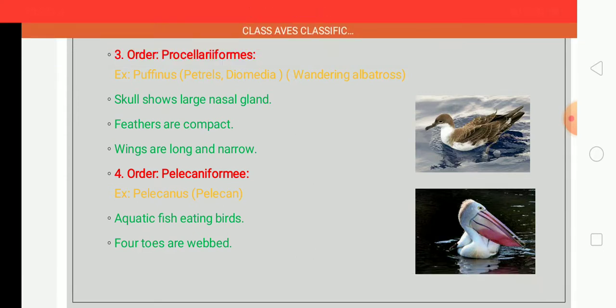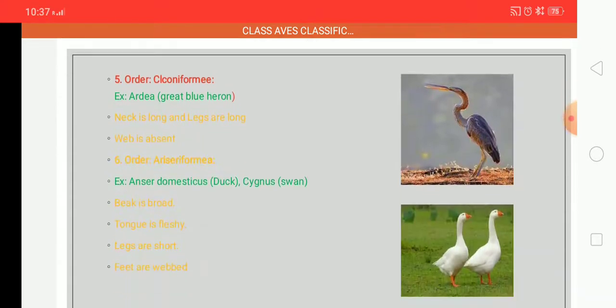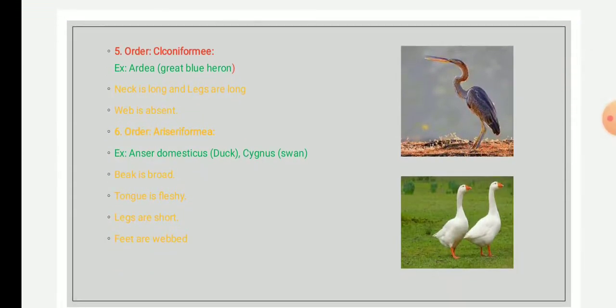This is the white pelican. The next one is order 5, Ciconiformes.